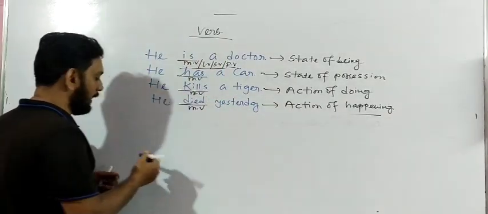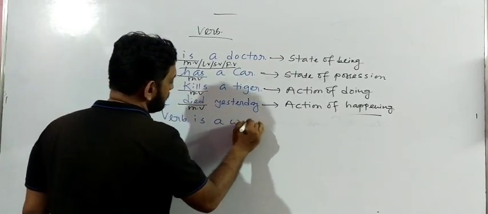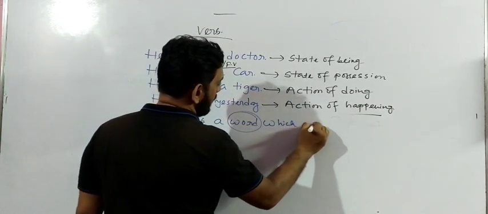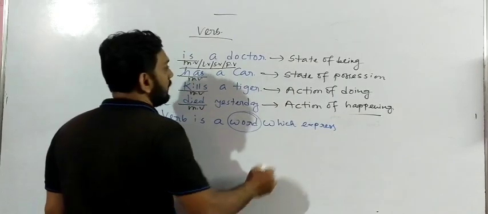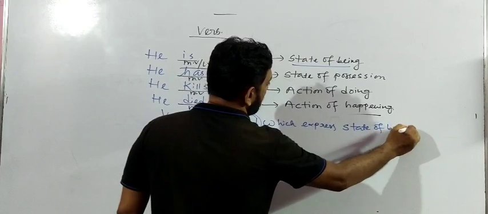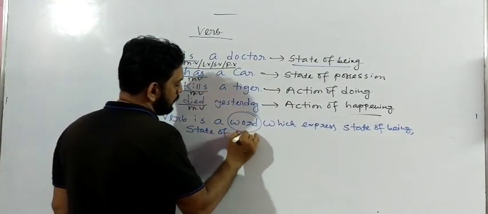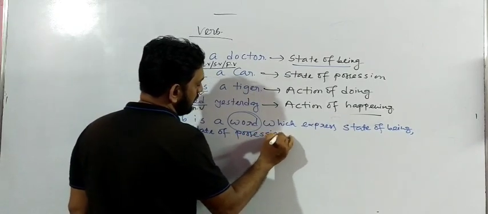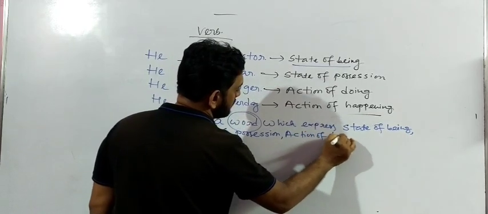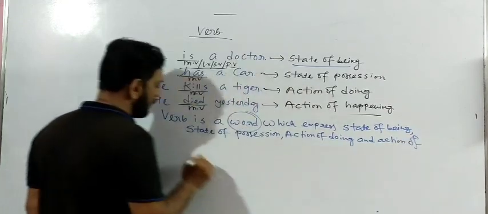So we can write that verb is a word which expresses state of being, state of possession, action of doing, and action of happening.